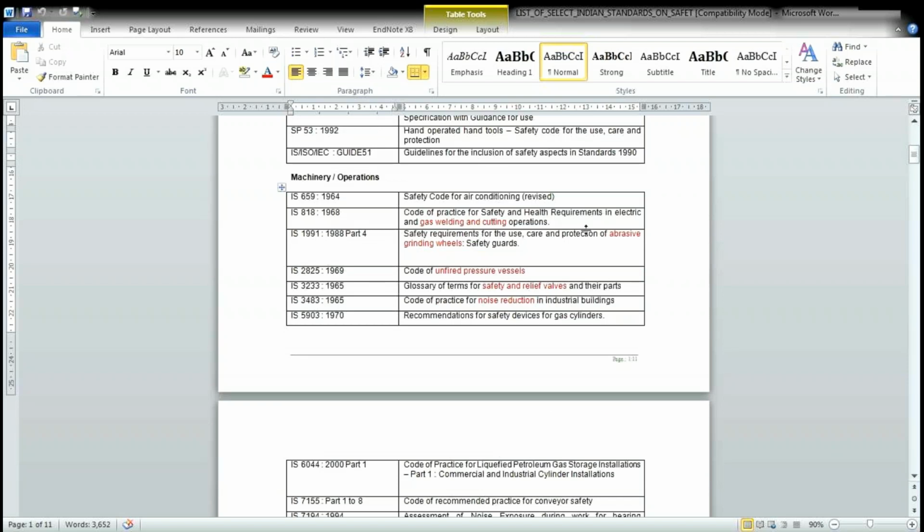When we have air conditioning machines, we have to have some kind of safety code, whether it's for home, laboratory or industry.